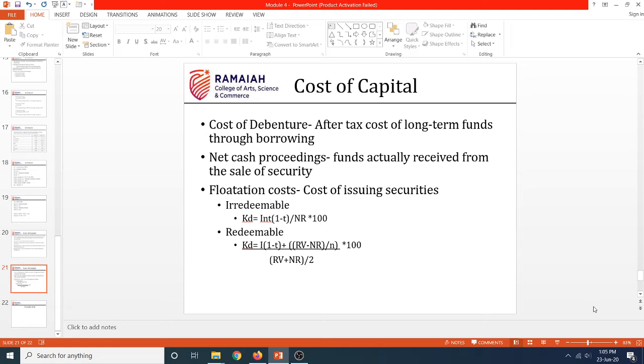Let's take this example. There is a firm called XYZ. XYZ is a manufacturing company. They are manufacturing automobile parts, right? So XYZ is earning some amount of profit, correct? That profit we call it as EBIT, earnings before interest and tax, correct? When will we pay our tax? It's like EBIT minus interest. After that we'll come to EBT, earnings before tax. On EBT we are charging tax, correct?